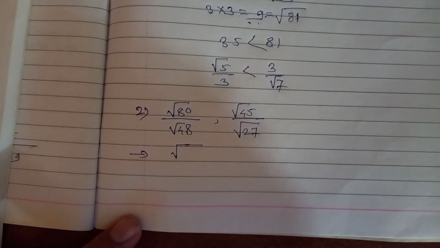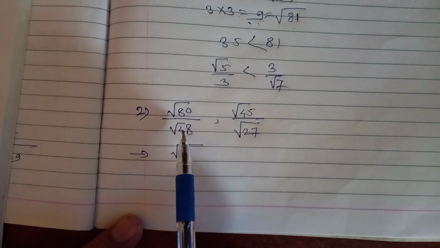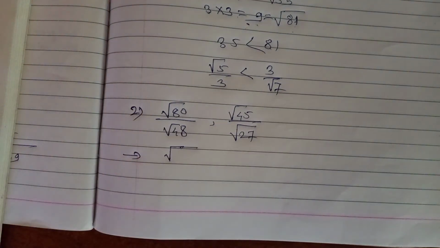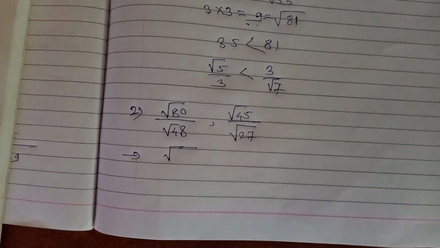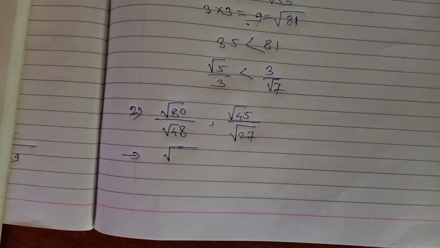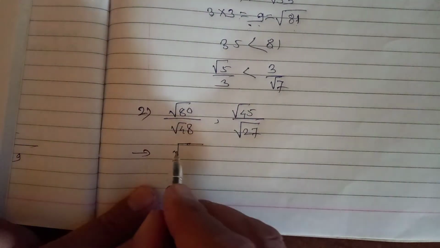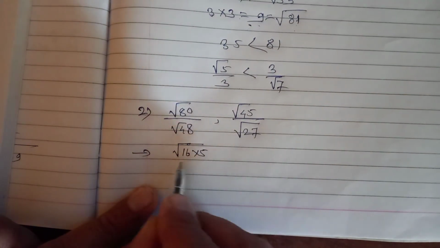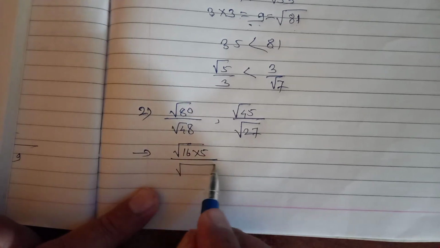Okay, but 8 is not a perfect square, 10 is also not a perfect square. So what do you have to take? Just think about that. Which one do you have to take the root for? Can you judge that? Root 16 times 5 is 80. 16 is a perfect square.